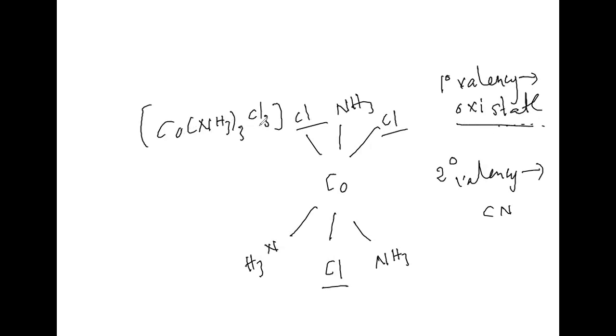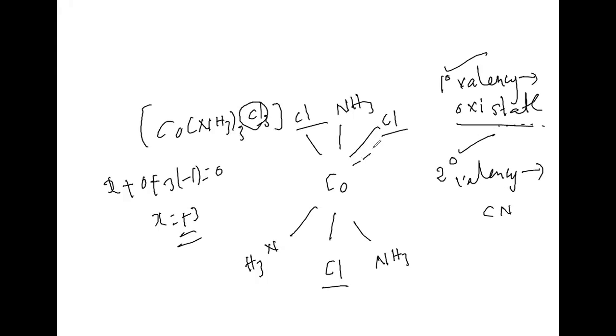What is the oxidation state of this complex? Co is X plus ammonia 0 plus chlorine 3 into minus 1 equals 0. Then X is equal to +3. This Cl we are using for primary valency as well as secondary valency.